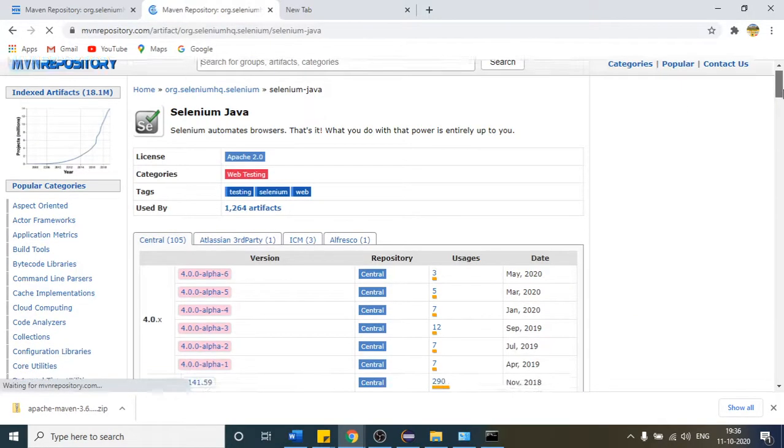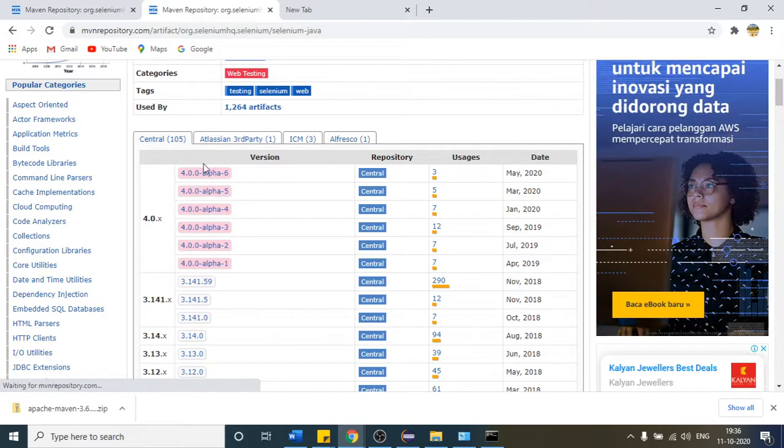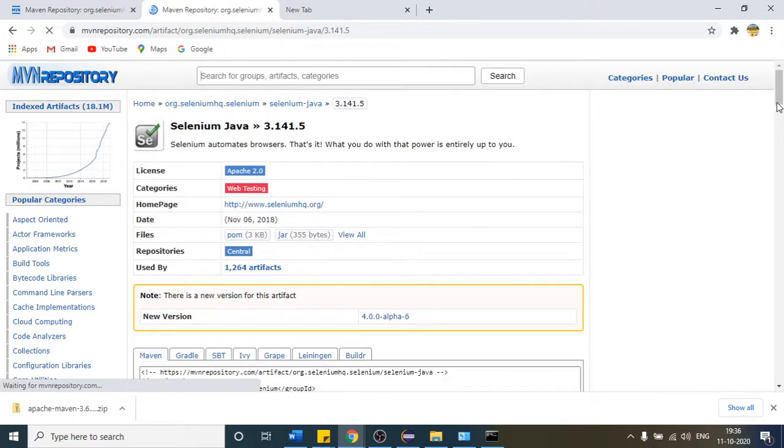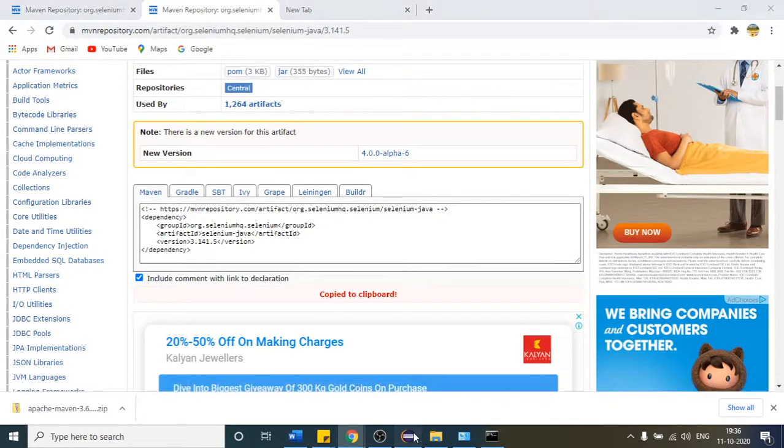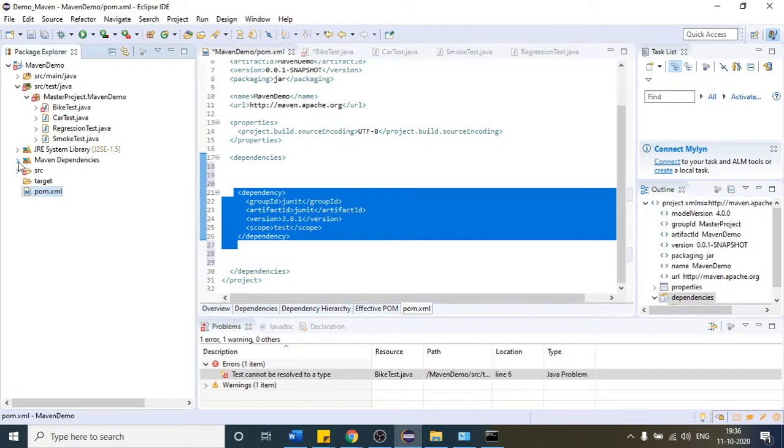So okay, again I have told you that you can go with any one of these, but as of now let me go with this one. This is the version, and just copy this entire file. Copy this, and once you place it here, you can see there is only one jar file present. So these are the packages. Consider this jar file.